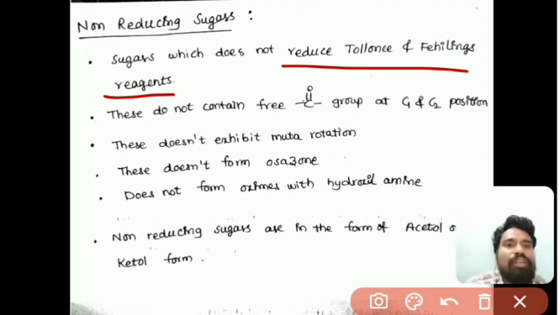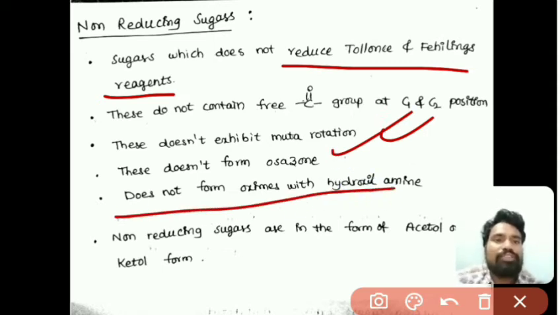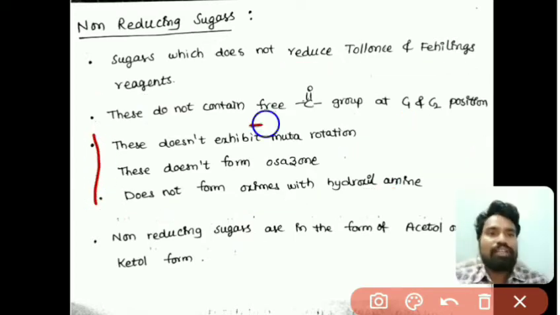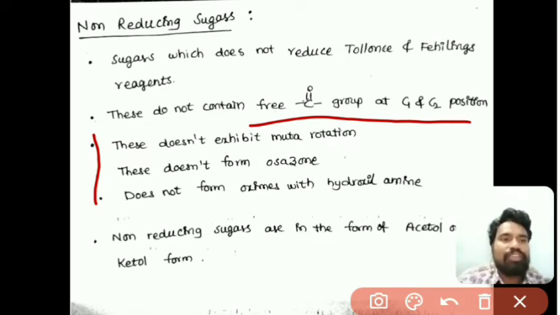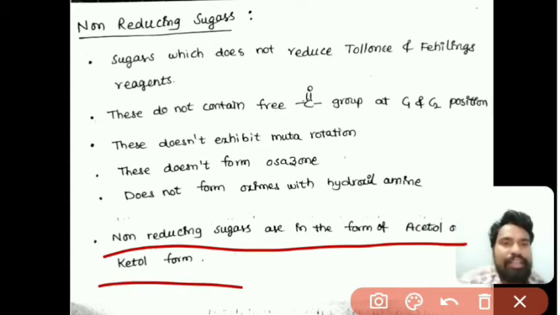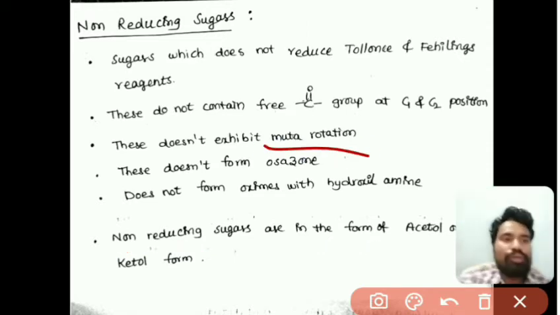Now these don't show mutarotation, don't form osazone, and will not give oxime with hydroxylamine, right? Because they are non-reducing sugars, they do not have any carbonyl group at C1 and C2 carbon. Non-reducing sugars are in the acetal or ketal form, that's why they will not show mutarotation.